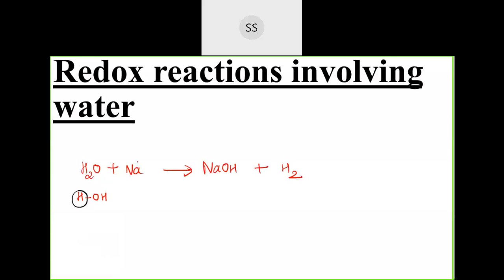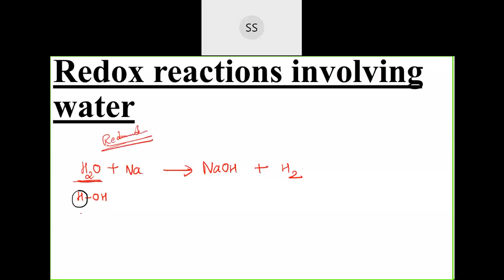So during the process, water is easily reduced. Water is getting reduced in the presence of the highly reactive metal. It gives you sodium hydroxide and hydrogen, but what is happening to water is that water is getting reduced.